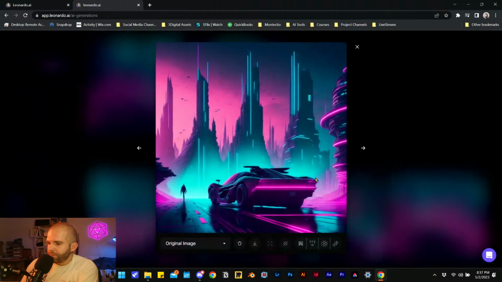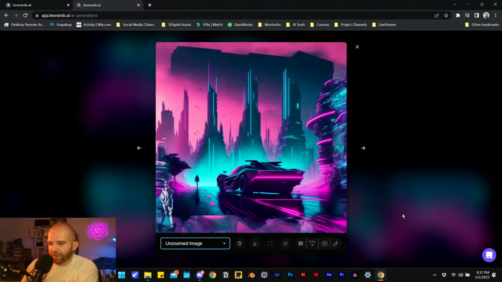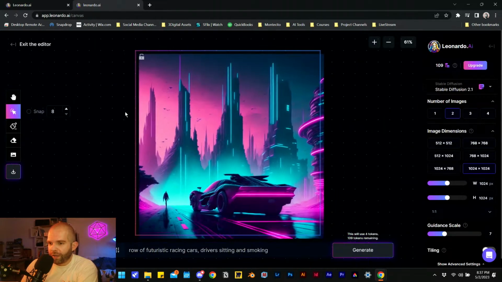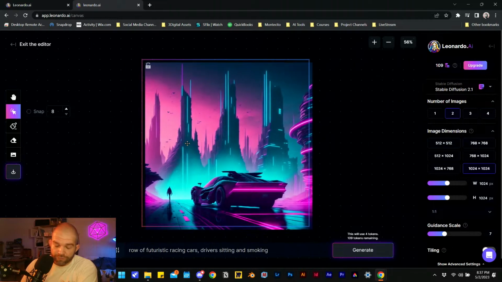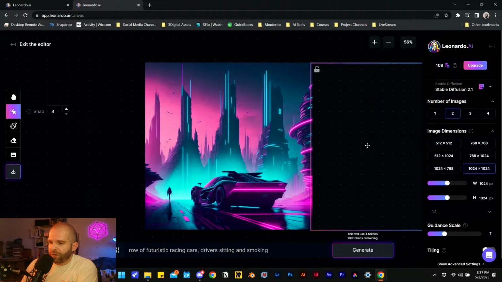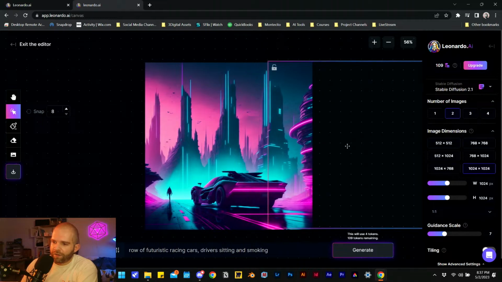Cool. All right, we'll take this unzoomed image and drop that into the canvas while Leonardo's doing the laptop. And we'll try this again. So we'll move this over here. I didn't upscale this one. So 1024 by 1024 means I would extend this image fully. So what if I had it just overlap some, right? So it actually takes this building and some of this tower as inspiration for what follows.